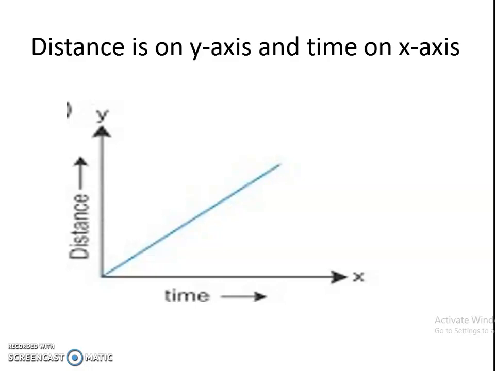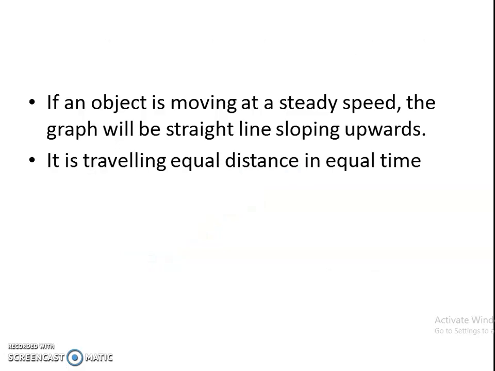In a distance time graph, always we will plot distance in y-axis and time in x-axis. So we know that the horizontal axis is x-axis and the vertical axis is y-axis. So distance is always plotted in y-axis and time is always plotted in x-axis. Clear? So this is about a distance time graph.